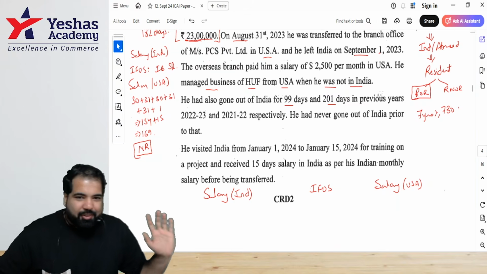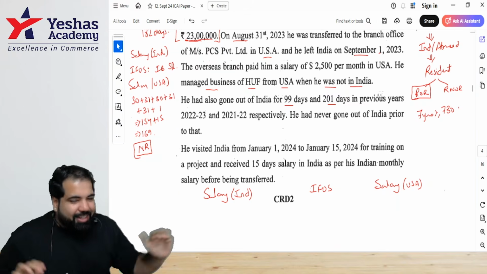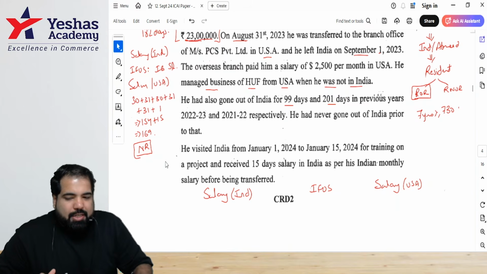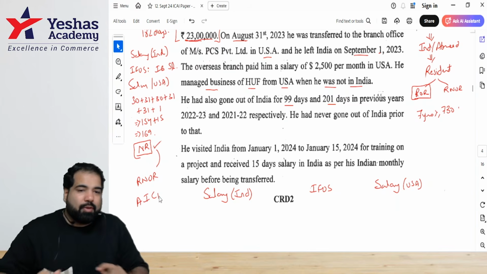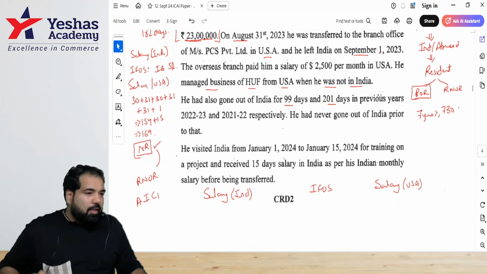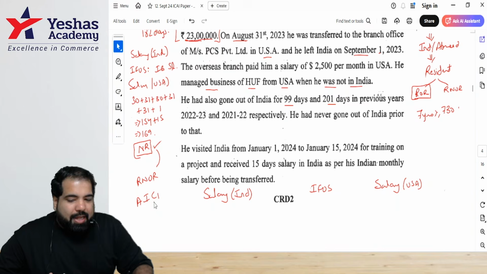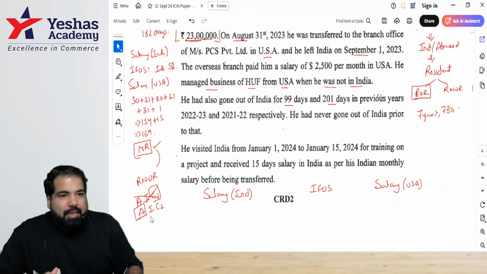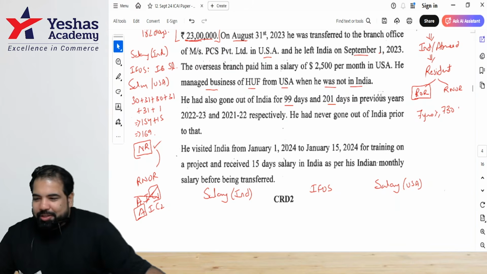All right, guys, difficult, very challenging question. Good that we are doing it in the end because I think this is the most difficult that we've encountered till now. Now, everyone, he is considered as what? NR. To convert NR into an RNOR, guys, why can't I use Explanation 1? I cannot use Explanation 1. They've not said that he'll not be taxed as a resident in any country. So I can only use which one? Explanation 2. Stop. Is he an Indian citizen or a PIO? Yes. Is the Indian income more than 15 lakhs? We're going to explain one more time. Yes, and the last time.